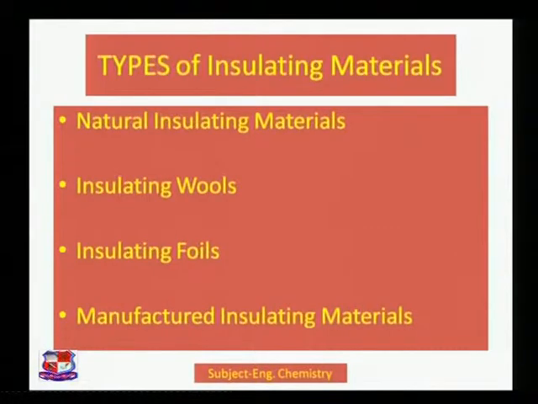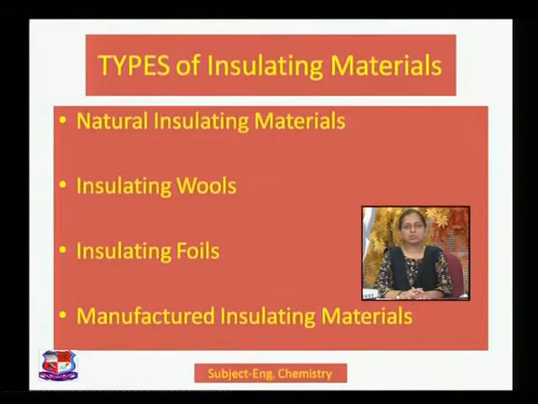It is classified basically into 4 categories, that is natural insulating material, insulating wools, insulating foils, manufactured insulating materials. Natural insulating material, what does it mean? It occurs in nature itself. Insulating wools, insulating foils, we'll see with examples. Manufactured insulating materials are prepared by us depending on the design and the properties we want in them.